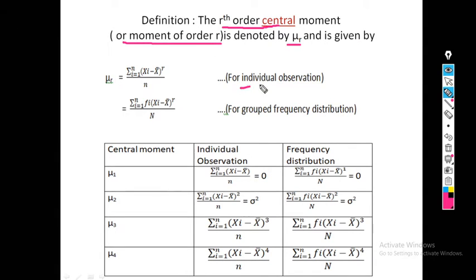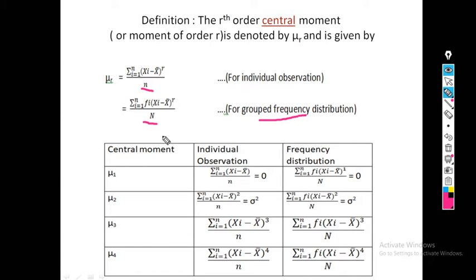For individual observations, the formula is: summation i from 1 to n, (xi minus x bar) raised to r, upon small n. And for a grouped frequency distribution, it is summation i from 1 to n, fi (xi minus x bar) raised to r, upon capital N. Always remember, in case of individual observations, it is small n, that is the number of observations, and in case of a grouped frequency distribution, it is divided by capital N, that is the total of frequencies.